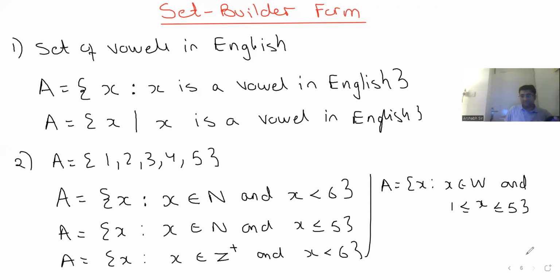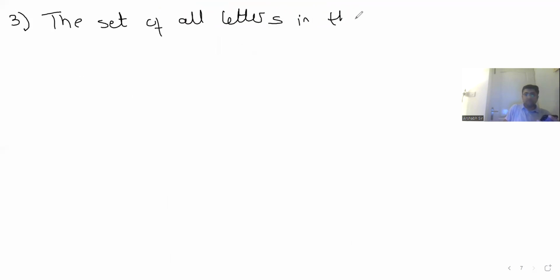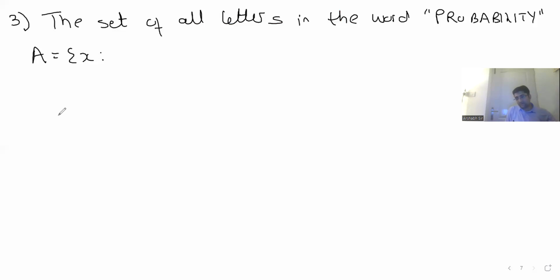Let's say we have, let's first understand, okay. You're given the same example. The set of all letters in the word probability. Yes, guys, all of you say with me, how will we write this? Set A comprises of X such that, what do I write over here?